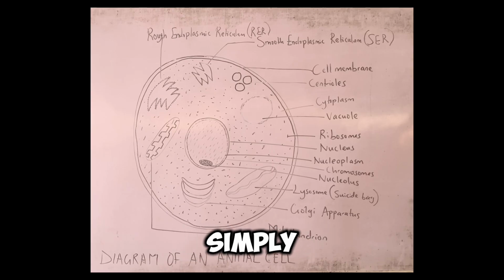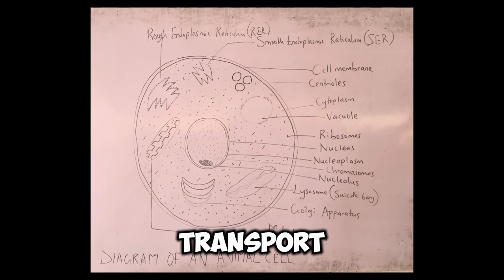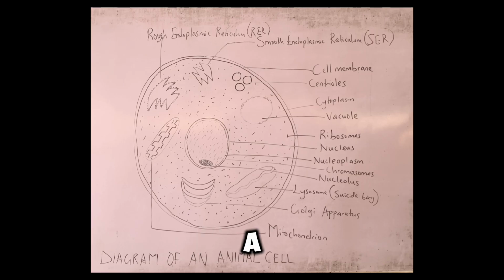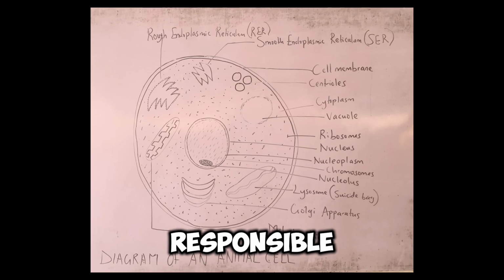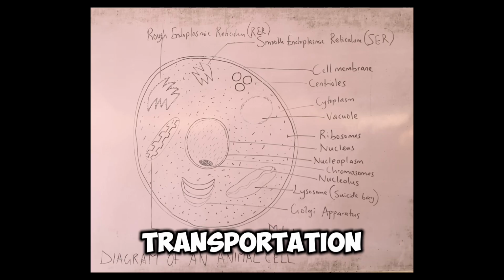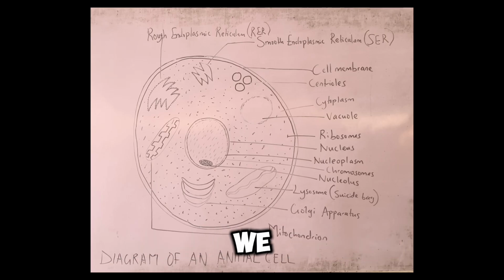Vesicles are simply the transport organelle of the cell. They are responsible for transportation. So we call them vesicles, just like you say vehicles. So vesicles are like vehicles that operate within the cell. I hope that makes sense.